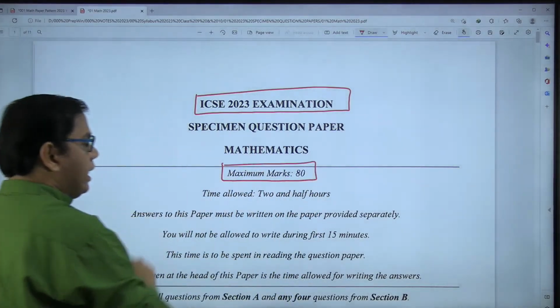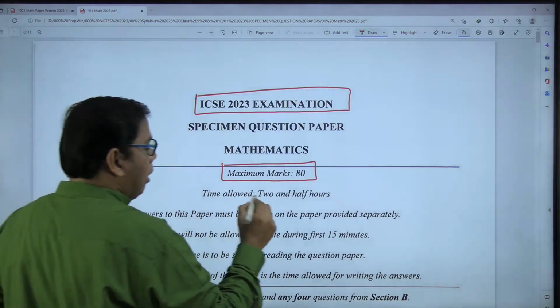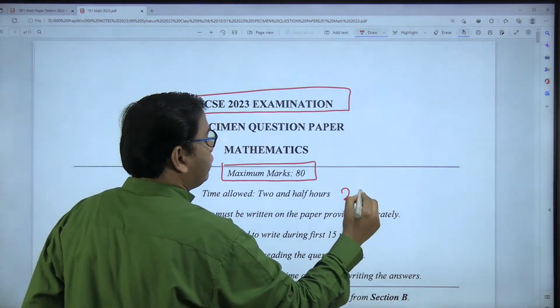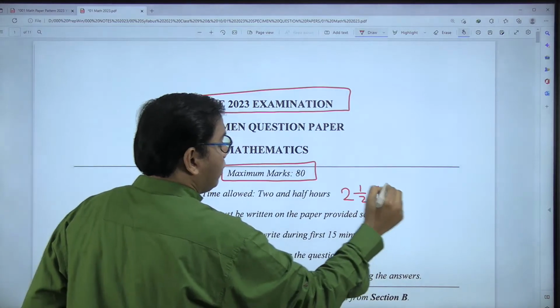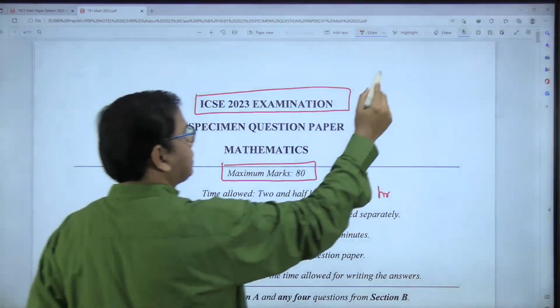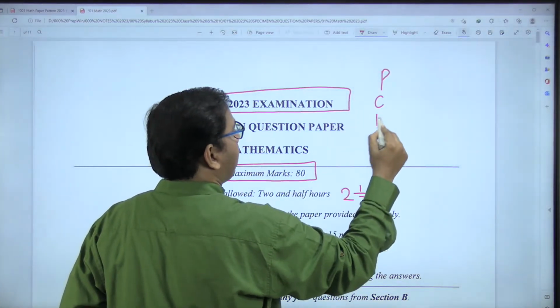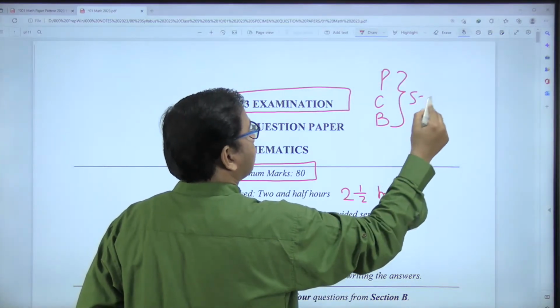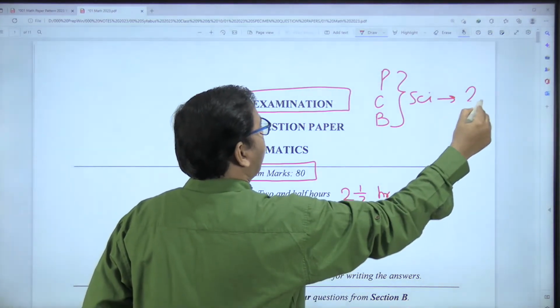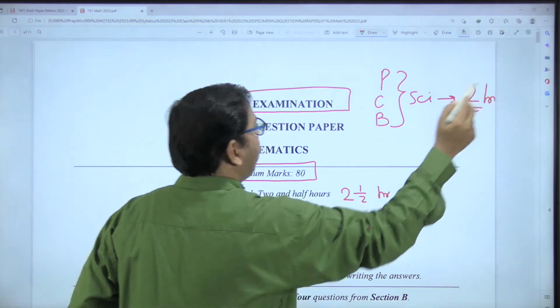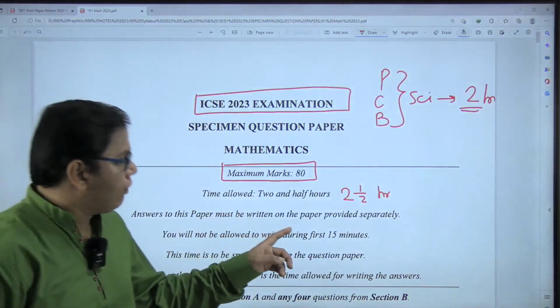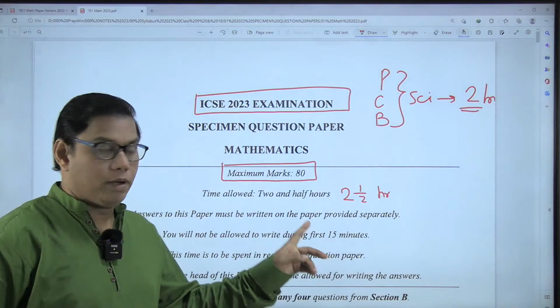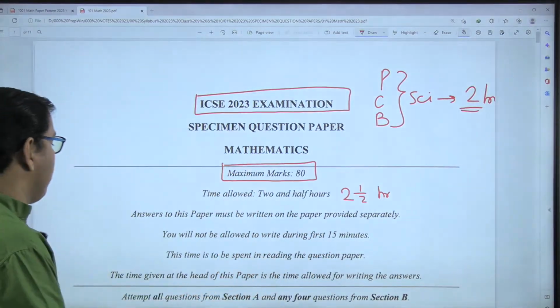Total weightage is 80 marks. Time allowed is 2.5 hours. Remember that for physics, chemistry, and biology, that is science, you have only 2 hours and not 2.5 hours. So 2.5 hours is for the maths paper. For science, 2 hours each.